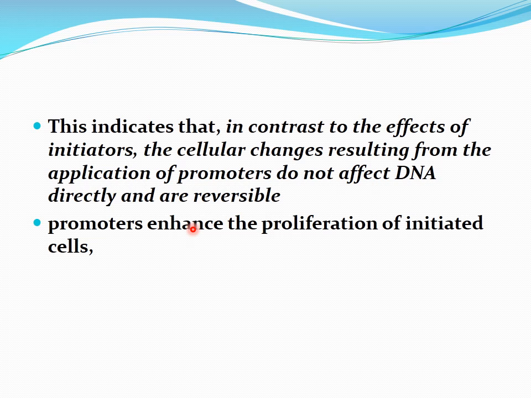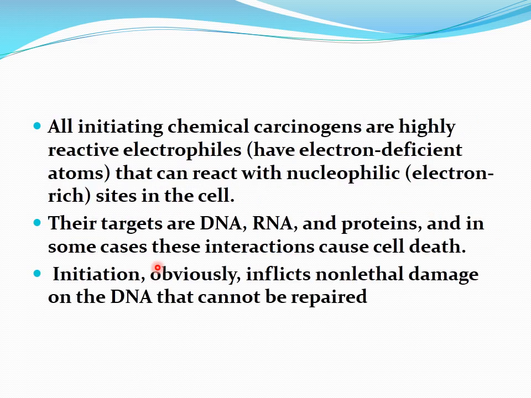This indicates that, in contrast to the effects of initiators, the cellular changes resulting from the application of promoters do not affect DNA directly and are reversible. So promoters enhance the proliferation of the initiated cells.